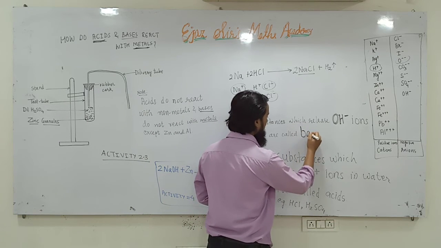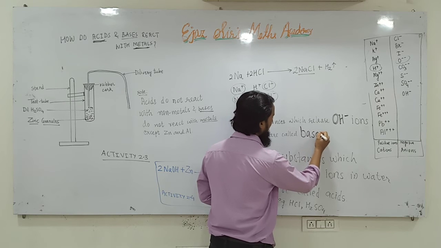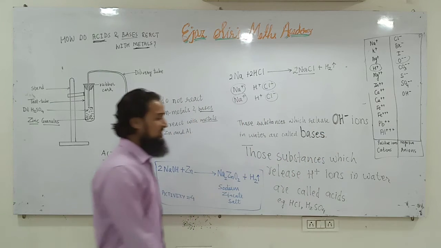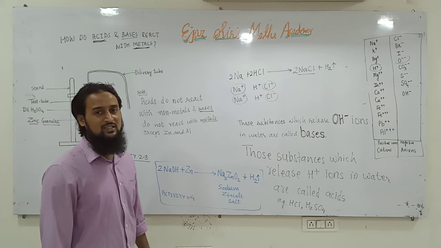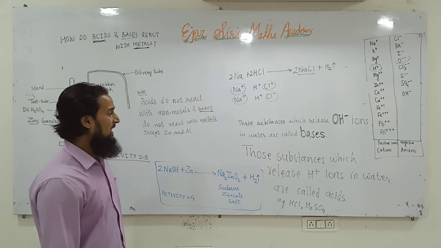A base is a substance which releases OH negative ions in water, and a substance which releases H positive ions in water is called an acid.